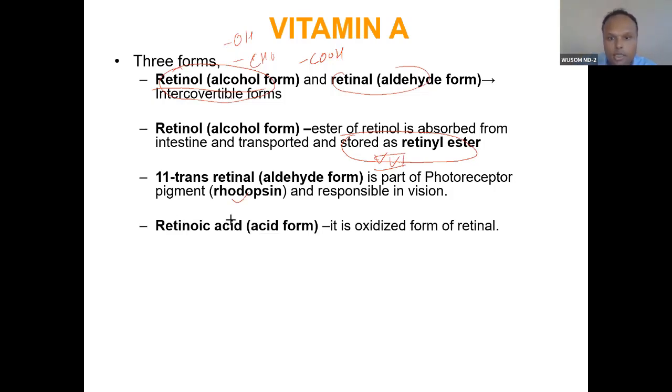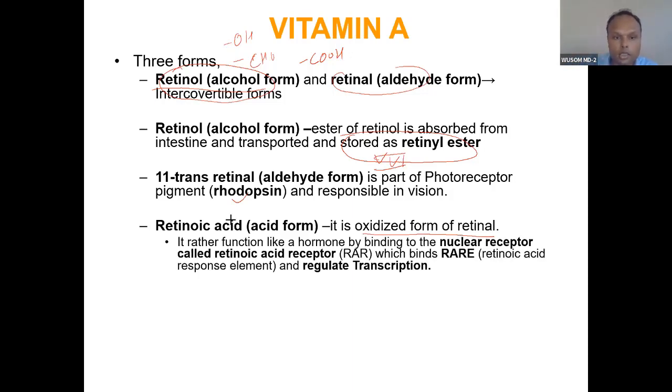Retinoic acid is formed by irreversible oxidation of retinal, and this is required for cell differentiation. It is basically a hormone, not a vitamin in this role. Vitamin A is not part of an enzyme.